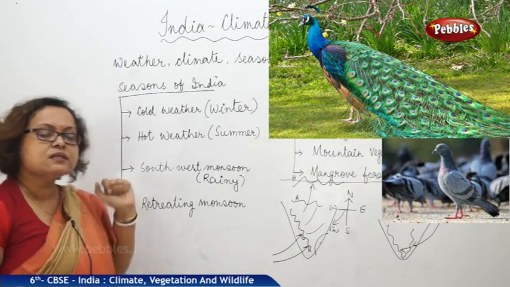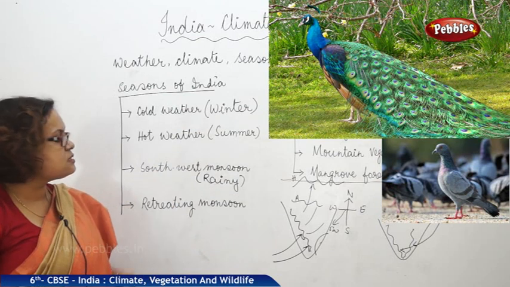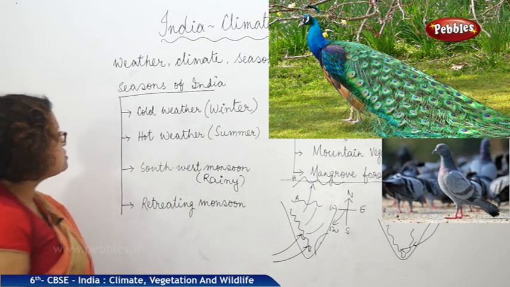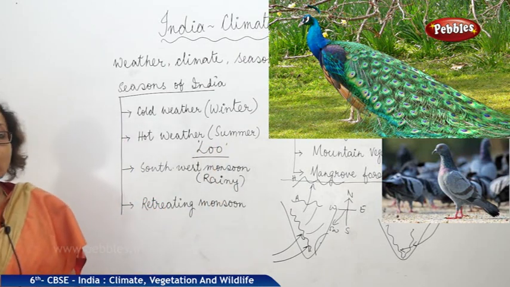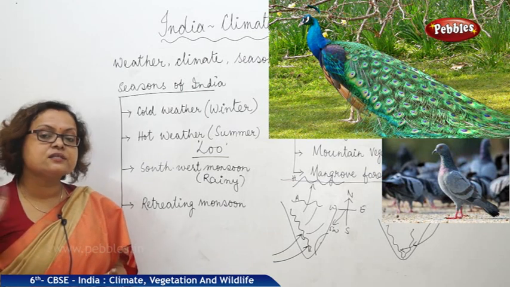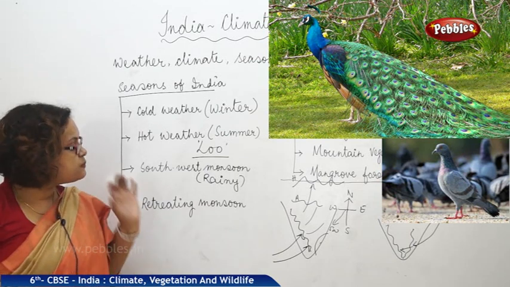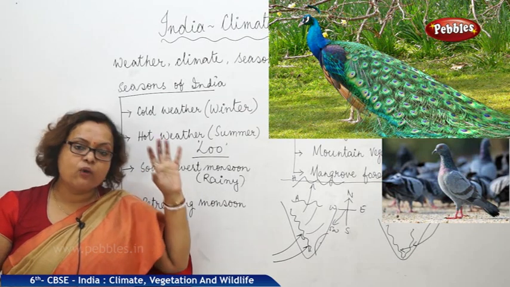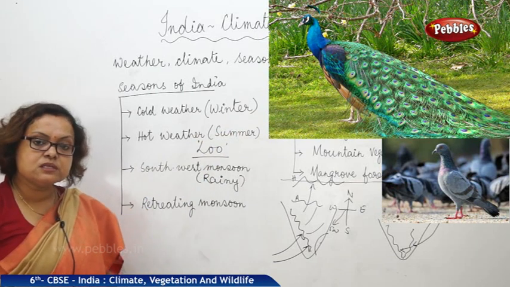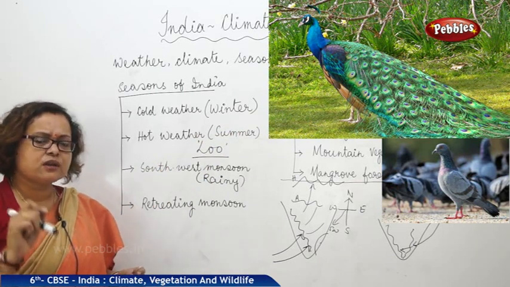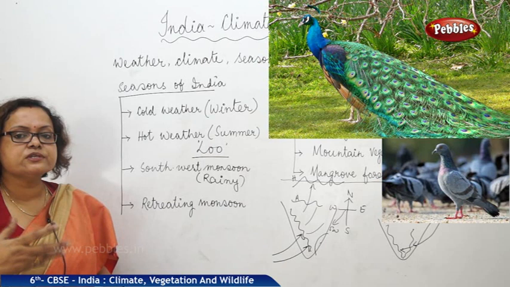Now, cold weather season, the time we have, the temperature is really cold, the name itself is telling. Hot weather season is the summer season. With hot weather, summer season, we need to remember another name, that is Lu. In the northern plains, mostly states like Delhi, Kanpur, Uttar Pradesh, some of the states experience hot, dry air blowing in the months of the summer season, which is very destructive for your health. That is known as Lu. To prevent it, you need to drink more water or watery substances.